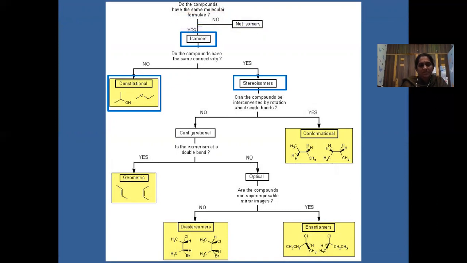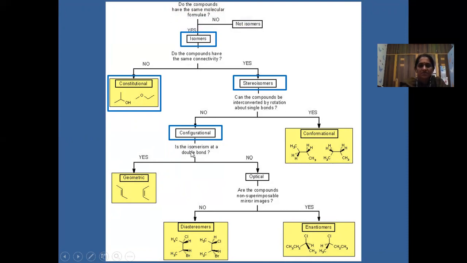And now we'll see the configurational isomerism. Configurational isomerism is the isomerism at the double bond. If it is having a double bond, the configurational isomerism is again divided into two types. If it is in the double bond or triple bond, then that is geometrical isomerism. If the isomerism is not having any double bond, then that is optical isomerism.